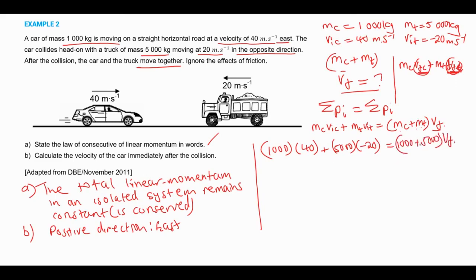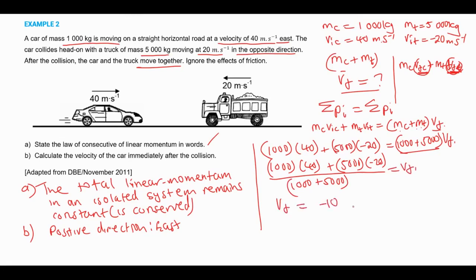So what we do, we can divide both sides by this. So it's going to be 1000 times 40 plus 5000 times negative 20, all this divided by 1000 plus 5000, right, is equal to the final velocity. Then what do you get? Final velocity is equal to negative 10 meters per second. This is east. But now, since it's negative, it means that it's going in the opposite direction. So final velocity will be 10 meters per second west.